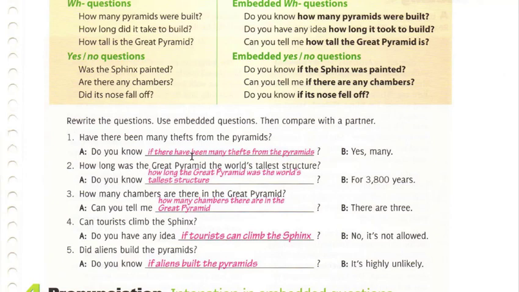How long was the Great Pyramid the world's tallest structure? Do you know how long the Great Pyramid was the world's tallest structure? For 3,800 years. How many chambers are there in the Great Pyramid? Can you tell me how many chambers there are in the Great Pyramid? There are 3. So in all of these, we have the first question at the beginning and an embedded question at the end.